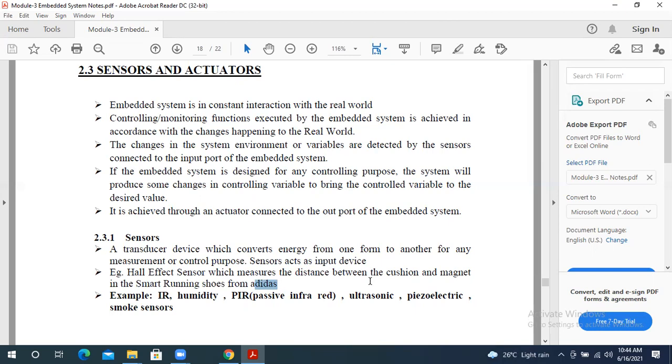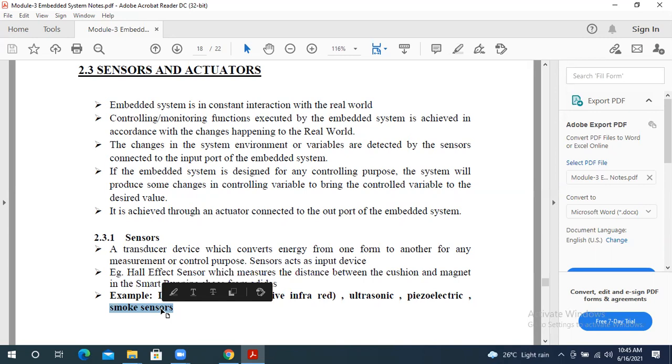In the market, we have different types of sensors for different users. Like we have the IR sensor, which we use in our smartphones. The humidity sensor is used in the fields, to check how much humidity we have in the field, for example for crop yielding. Then we have the ultrasonic sensor, then the smoke sensor. This sensor is used in malls or in any big theaters. If you get any smoke in that area, it gives an alarm. That is nothing but the smoke sensor.